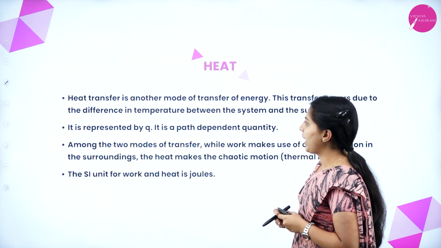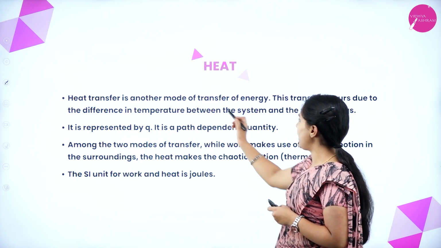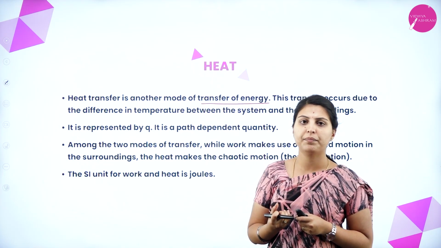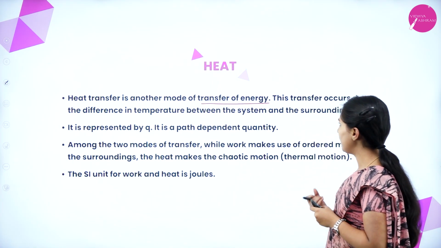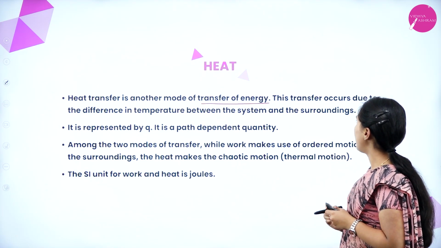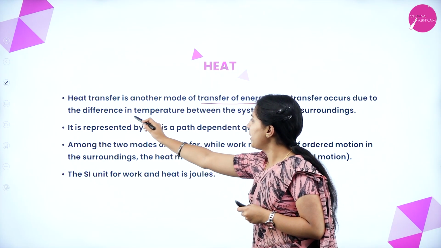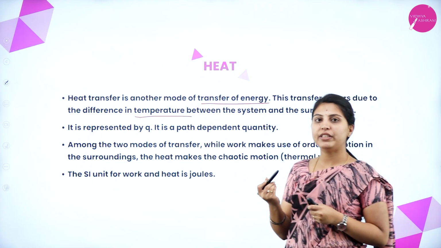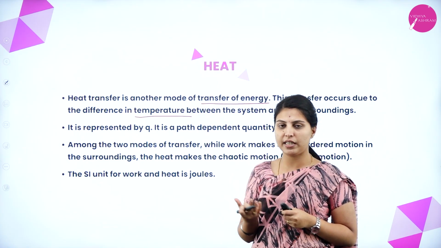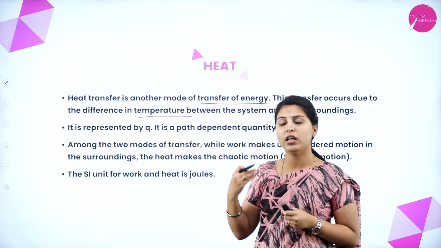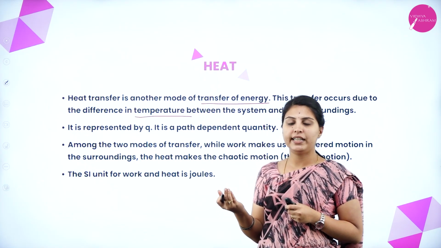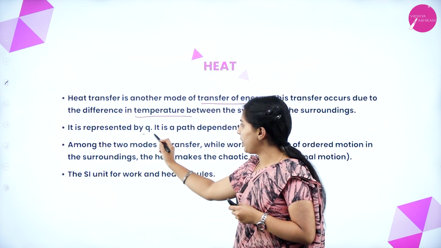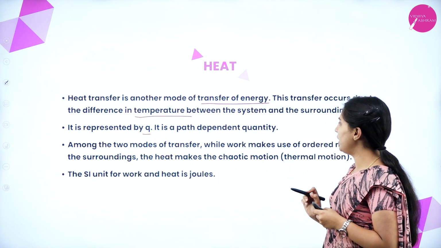Next one, heat. Heat transfer is another mode of transfer of energy. If heat is liberated or generated or moving, it is called a transfer of energy, which is nothing but a kind of energy. This transfer occurs due to the difference in temperature between the system and the surroundings. How can we relate this to the system and surroundings? If the temperature changes within the system or in the surroundings, obviously heat will be generated or liberated. It is represented by Q. It is a path dependent quantity.